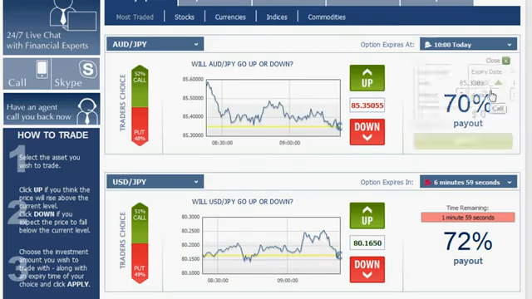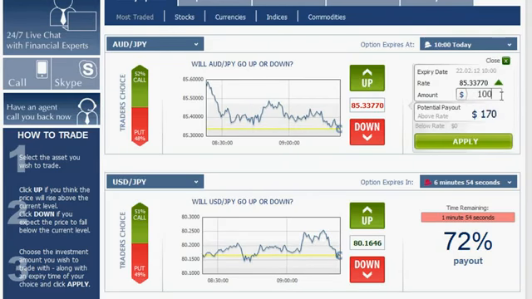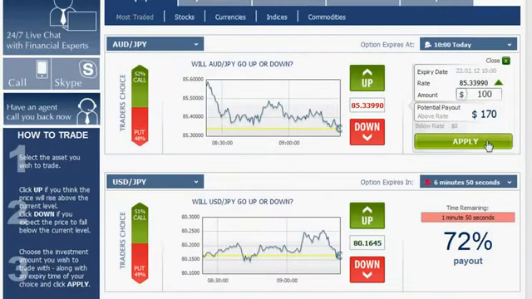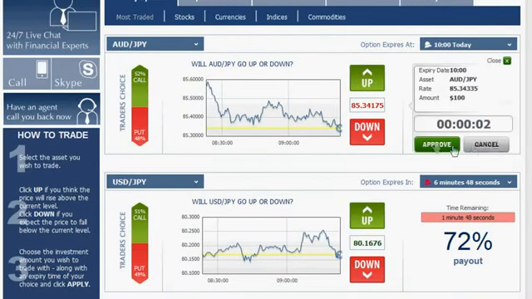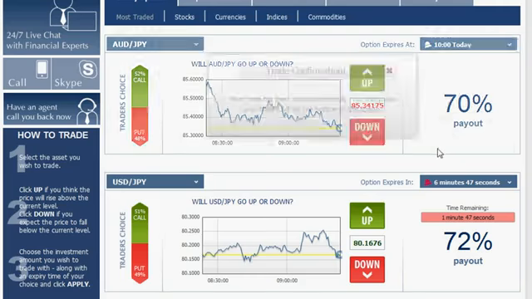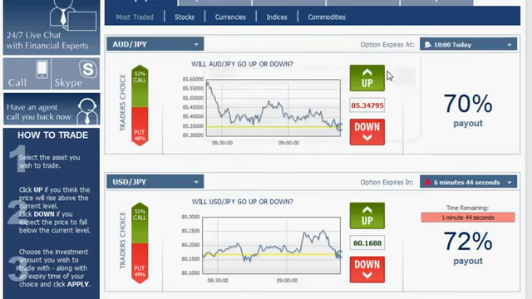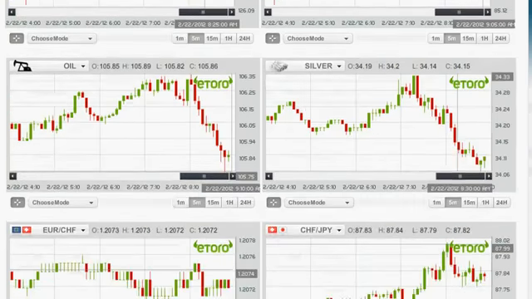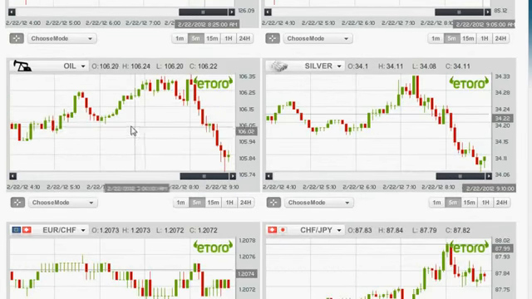Since it's going up, we click up, enter $100, and apply. We approve the option and exit.